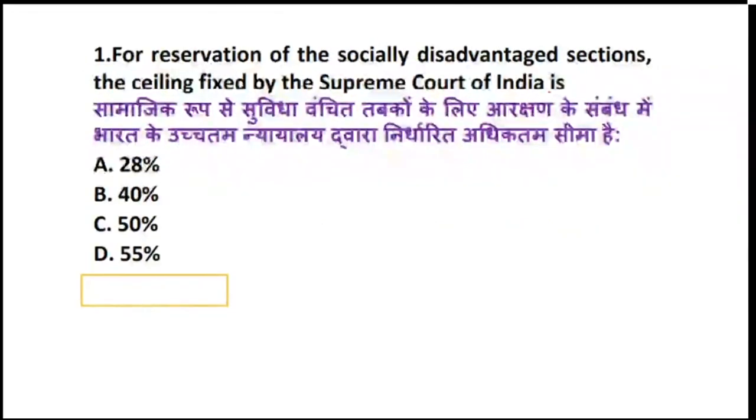A ceiling has been fixed by the Supreme Court of India. What is that ceiling fixed for? Is the percentage 28%, 40%, 50%, or 55%? What is the ceiling fixed by the Supreme Court of India for reservation of socially disadvantaged sections? The options are given below, A, B, C, D, in percentage format. You have to pick the right option, whether it is 28, 40, 50, or 55%, and state the right answer.